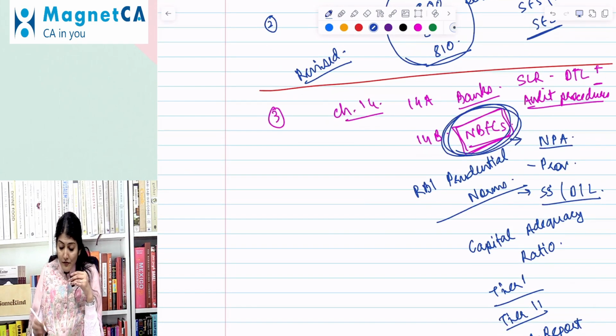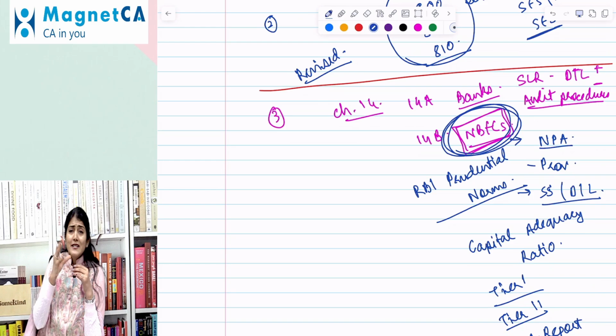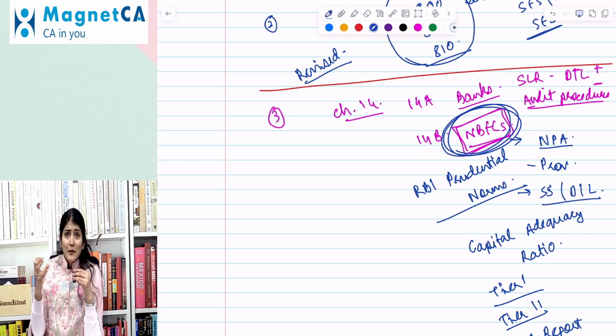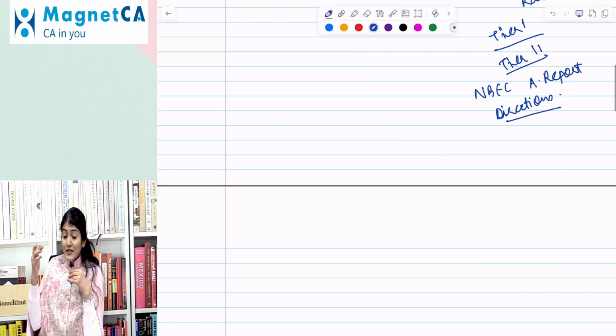the chapter on the NBFC. So a possibility in the exam is that one integrated case study could be only on the NBFC chapter. Highly possible over there. Okay, that is our change number 3.